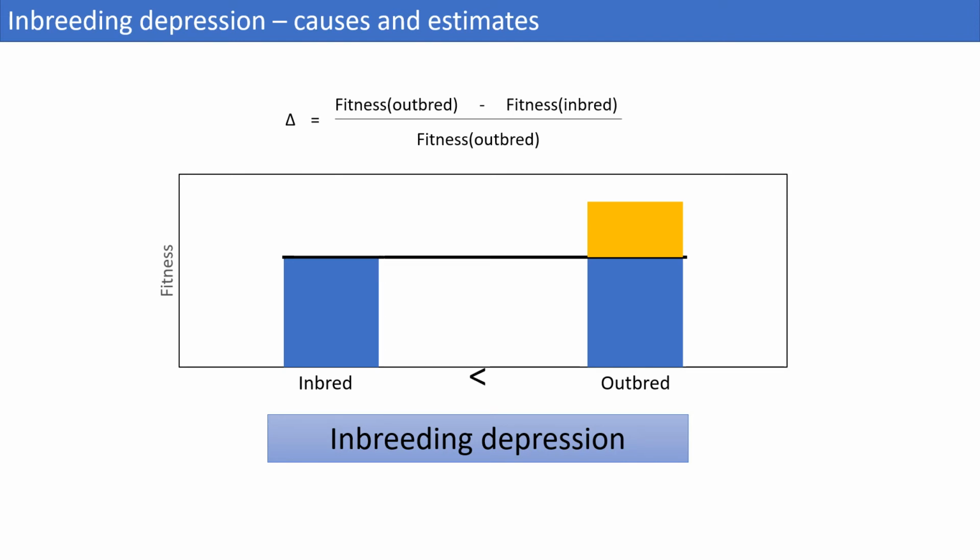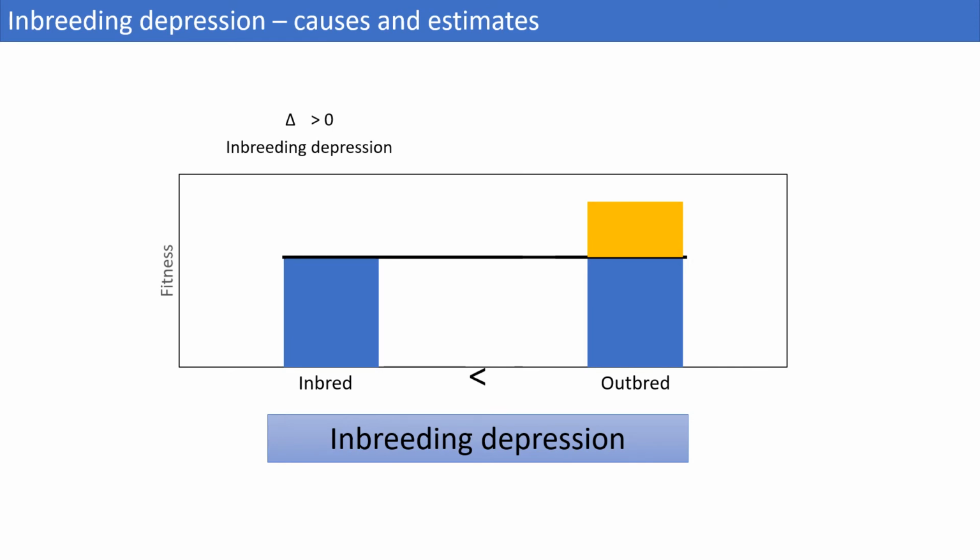Because of this scaling, inbreeding depression is a value that is positive and comprised between 0 and 1. The closer delta is to 1, the higher the inbreeding depression. If delta is close to 0, then there is no difference between the fitness of inbred and outbred offspring, and there is no detectable inbreeding depression.